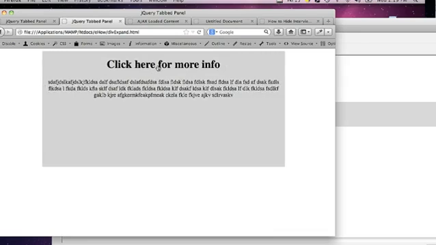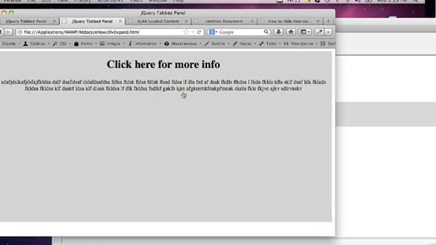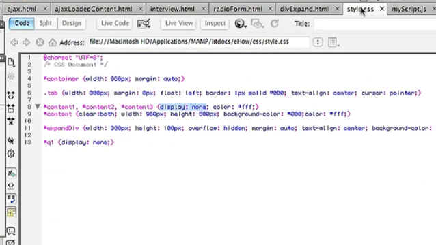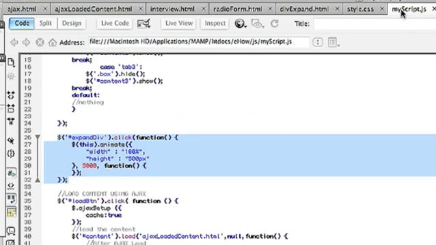So in order to do this, I am going to create 3 files: an HTML file which will have my div, a CSS file which will have my styles for that HTML file, and a JavaScript file which will have my specific JavaScript for the expanding of the div.